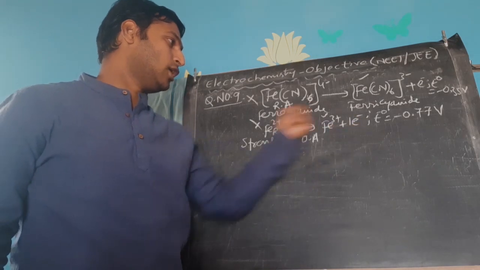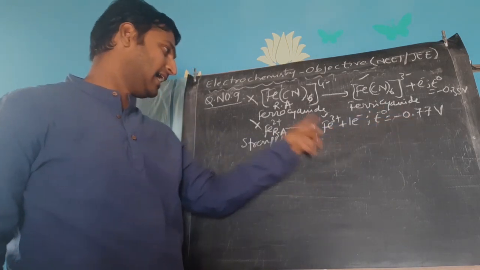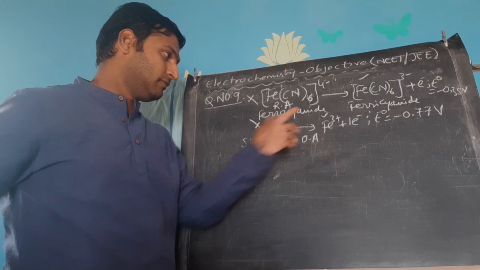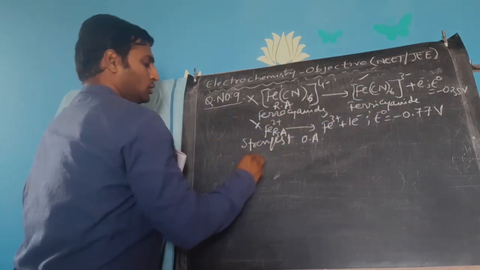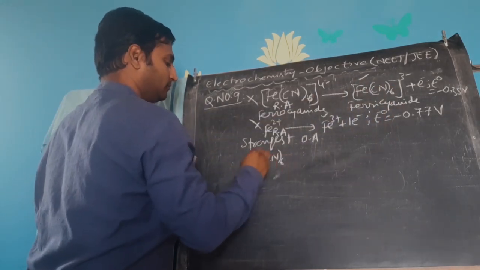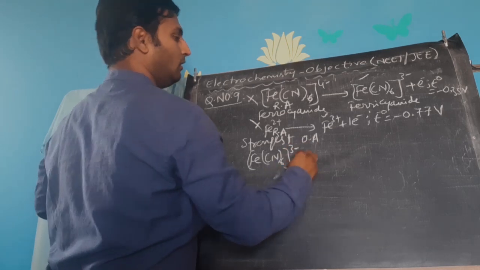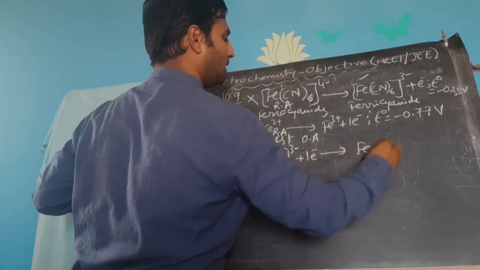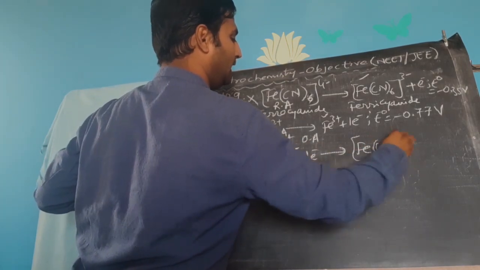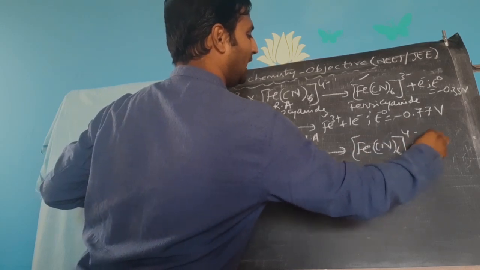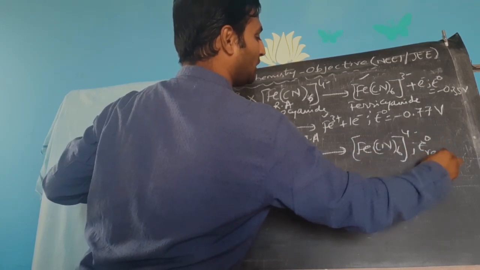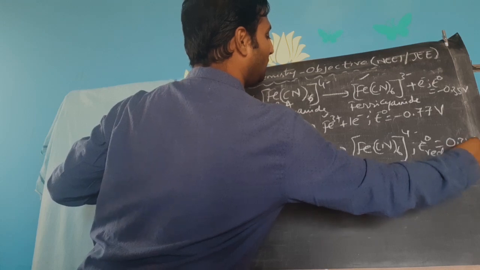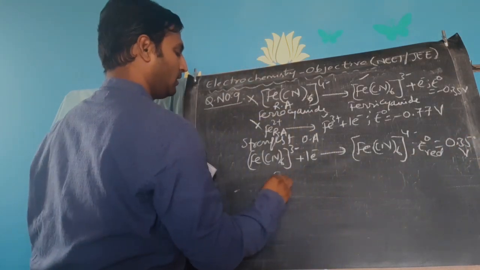Let me write it down. So ferricyanide gains 1 electron and becomes ferrocyanide, then the electrode potential will be a reduction potential in this case, and the value will be plus 0.35 volts.